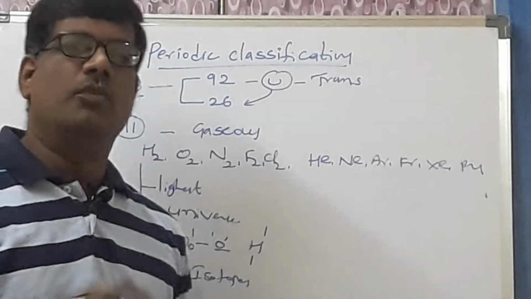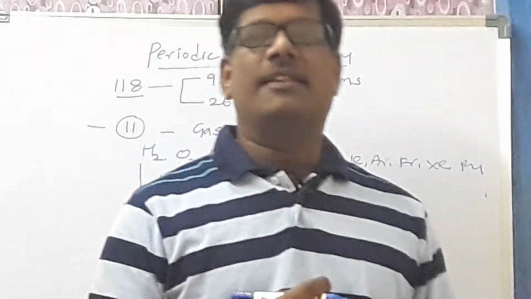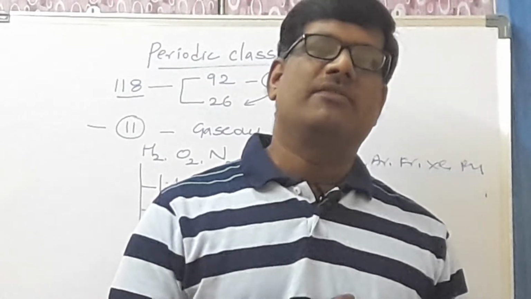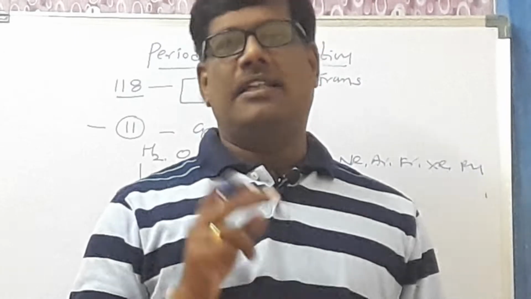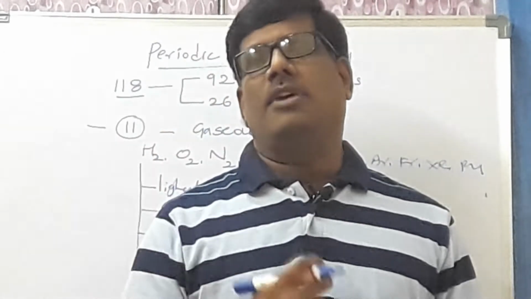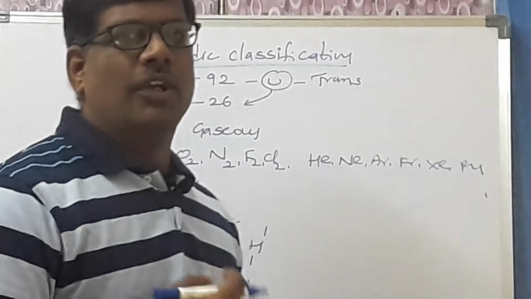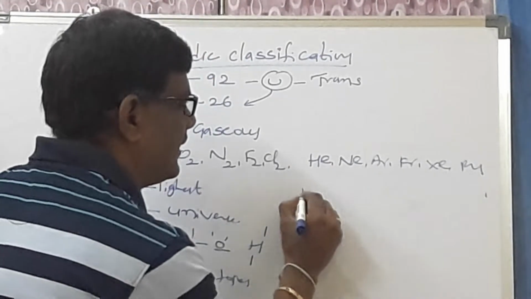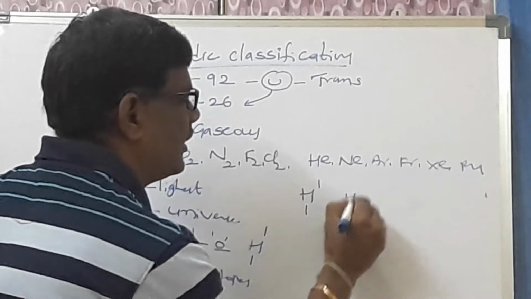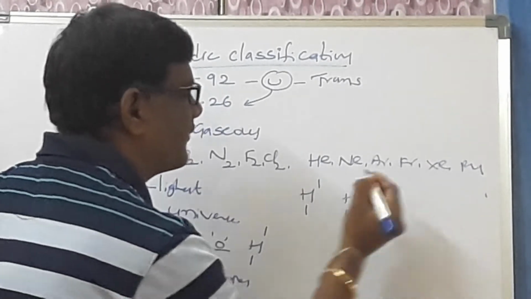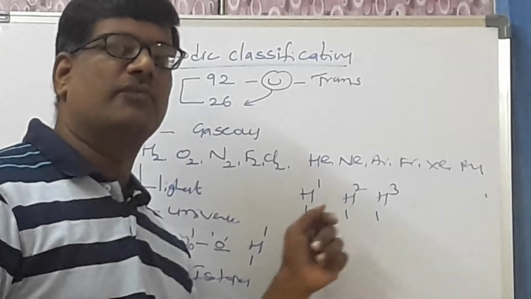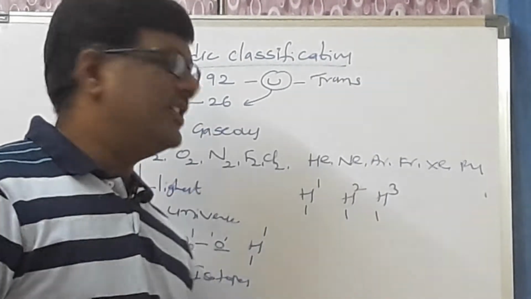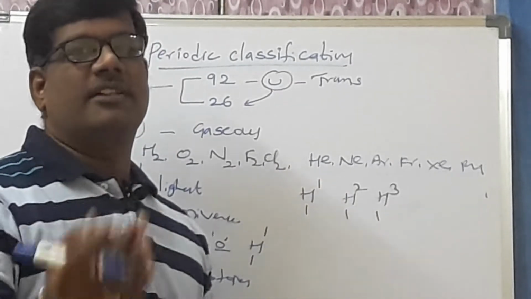What is an isotope? Who gave the concept of the isotope? The concept of the isotope was given by Aston, and the definition of the isotope is: any element which has the same atomic number and differs in mass number is called an isotope. So hydrogen will give you 3 isotopes, namely H11, H12 and H13. Atomic number is the same, 1, and mass numbers are different. That's why these 3 are called the isotopes of hydrogen.